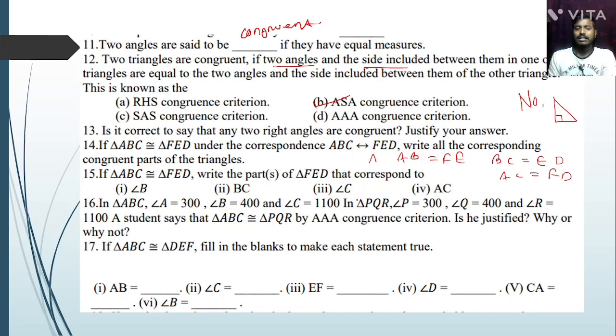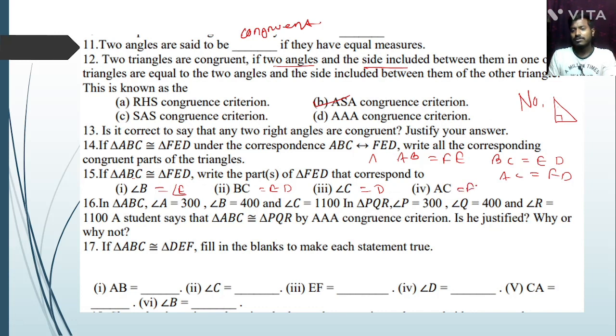So B corresponds to E, BC corresponds to ED, and C equal to D. Also AC equal to FD, first and last.